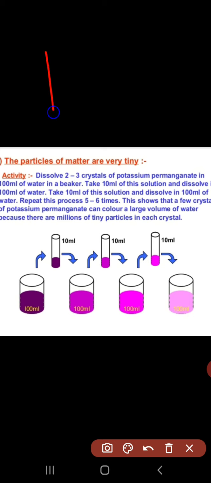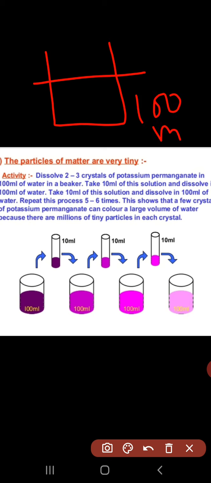We take 100 ml of water in a beaker and add 2-3 crystals of potassium permanganate.